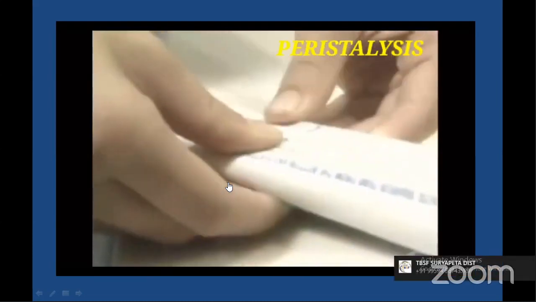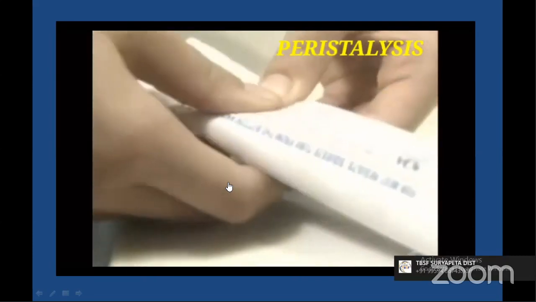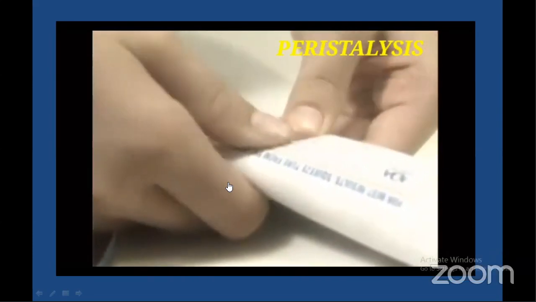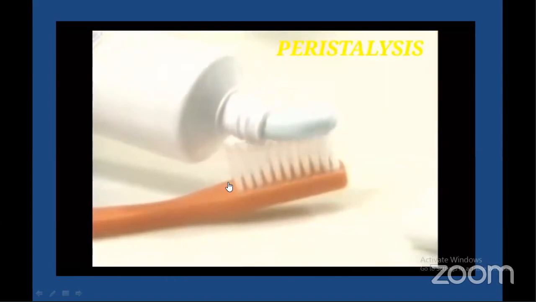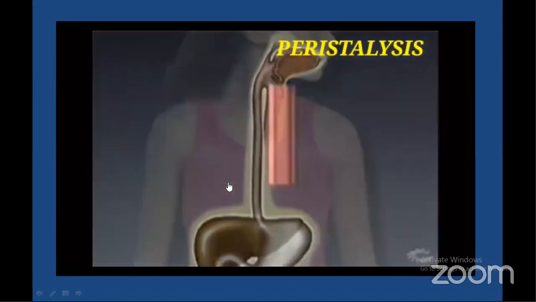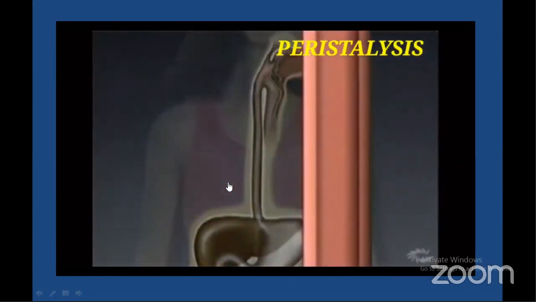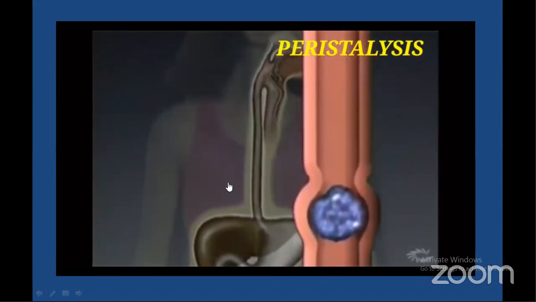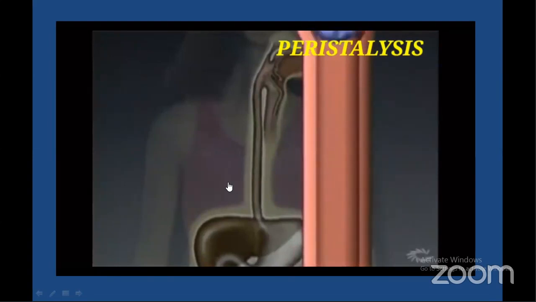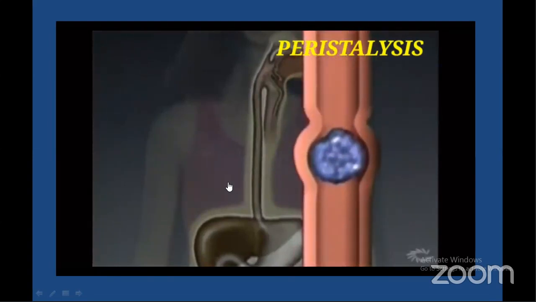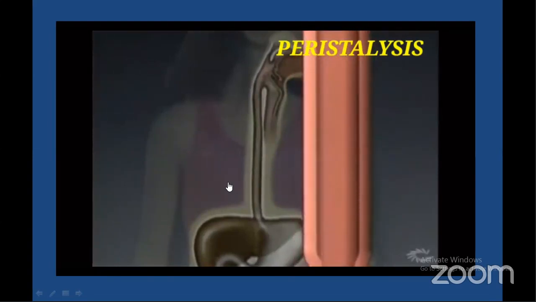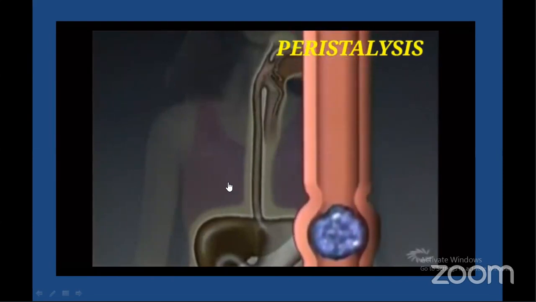Peristalsis works like a little tube of toothpaste. Squeezing the tube forces the paste out. Food moves through the digestive tract in much the same way. Muscles behind the food squeeze together, whereas muscles in front of the food relax. In this way, peristalsis forces food through the esophagus and other parts of the digestive tract.